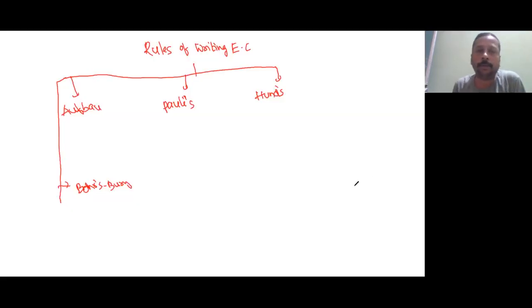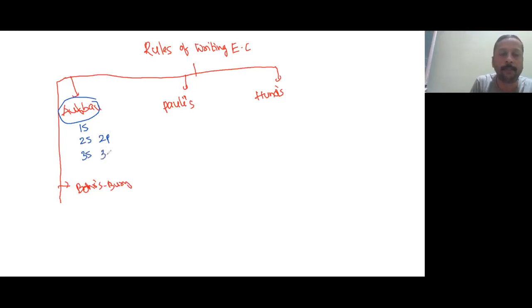Okay, now the rules of writing electronic configuration. Here Aufbau stands for building up. It is not a scientist's name, it means building up. According to this, first we should fill up the 1s, then 2s, 2p, like this. In every book you will find this diagram.